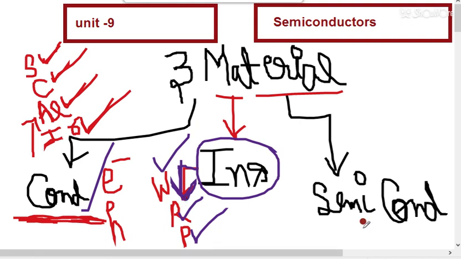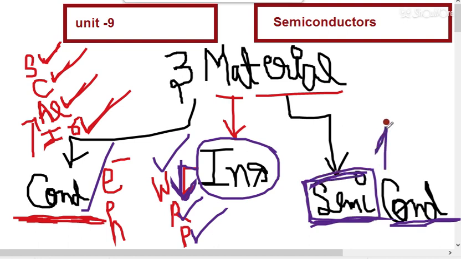Next is semiconductor. So what do you mean by semiconductors? So semi means half. सेमी का मतलब होता है हाफ, जैसे हम बोलते थे सेमी ऑटोमेटिक वॉशिंग मशीन. So the meaning of semi is half. So that means semiconductors are the materials which conduct but not always.